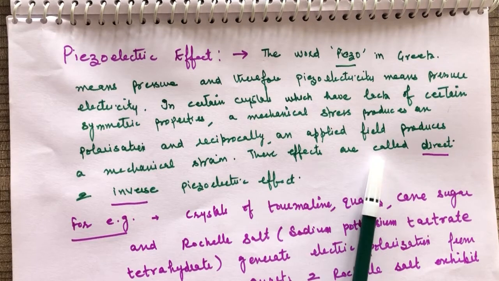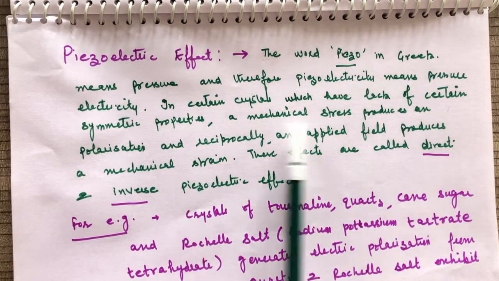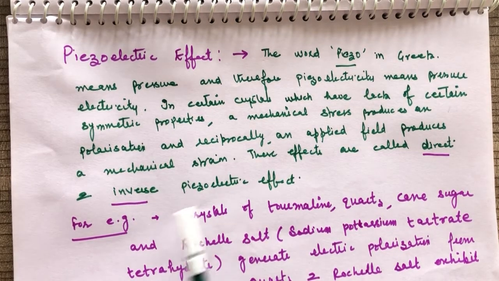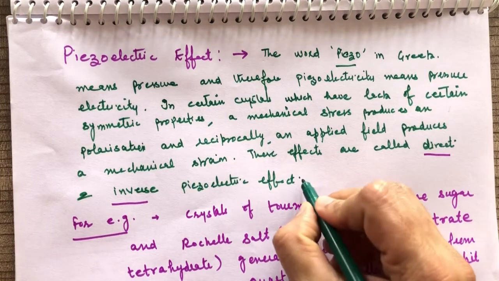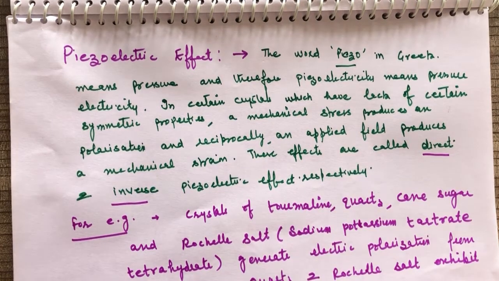These effects are called direct and inverse: mechanical stress is the direct effect, and mechanical strain is the inverse piezoelectric effect. This is the piezoelectric effect.